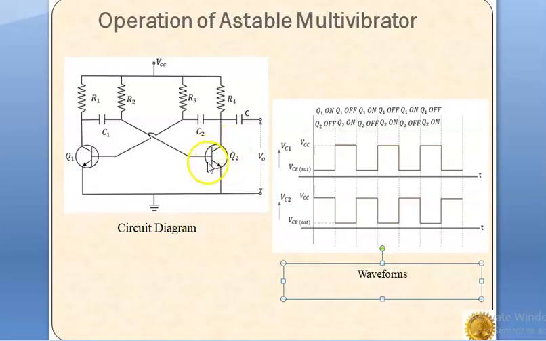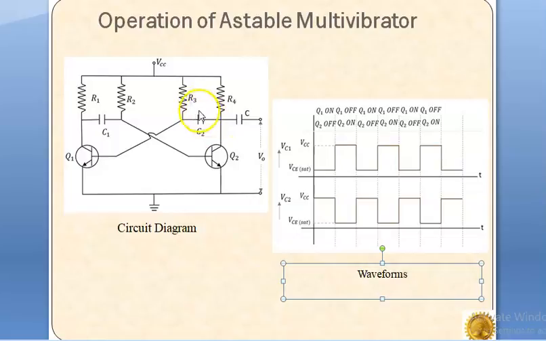When it reaches saturation, the collector of the Q2 transistor is at ground potential because this point is short circuited to ground. Therefore, the collector voltage of the Q2 transistor decreases from VCC to nearly 0.